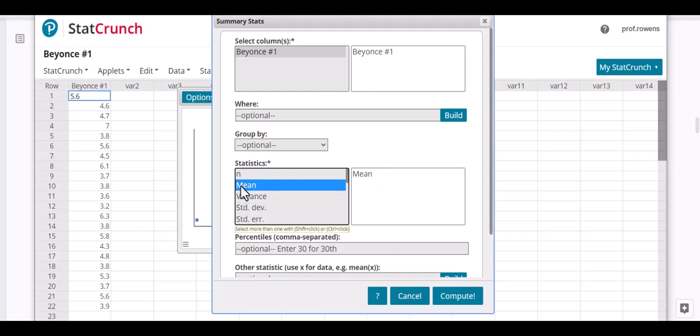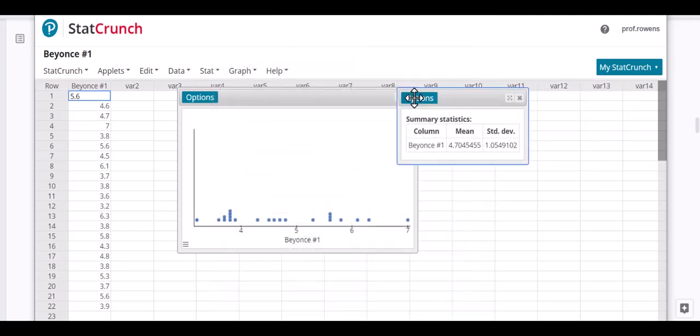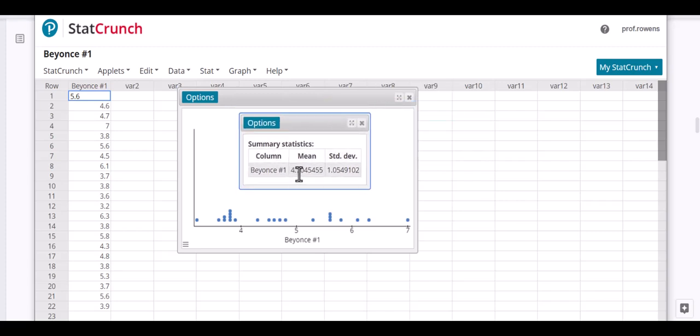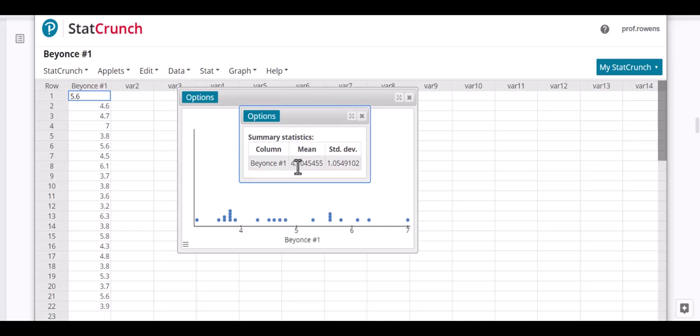Notice that if I click only mean, I only have the mean and the standard deviation went away. If I switch to standard deviation, now it's just standard deviation. So I want to make sure I have both: control and then click, and now I have both. Compute. Here is our mean, 4.7045, and our standard deviation, 1.04. That means the variability, the standard deviation, is about 1 letter off the average that everybody's at. So our mean is 4.70.